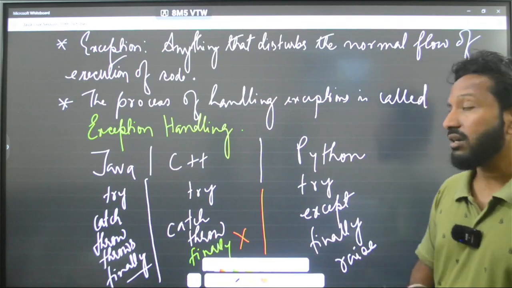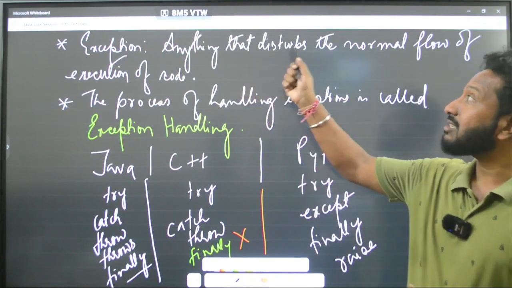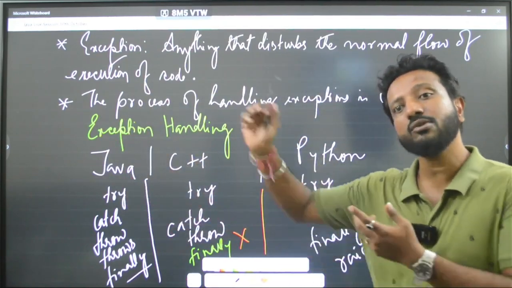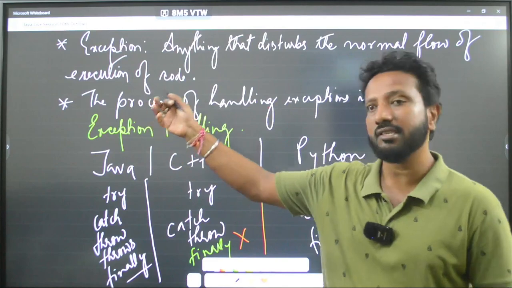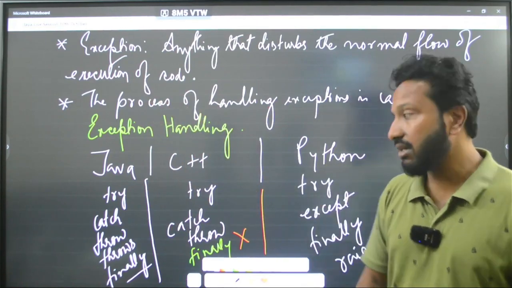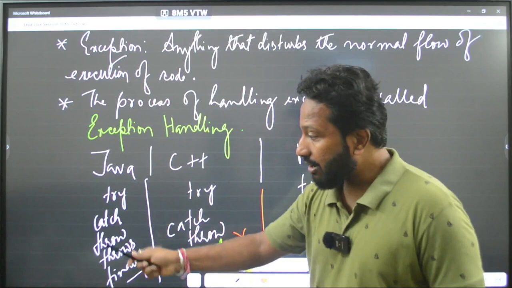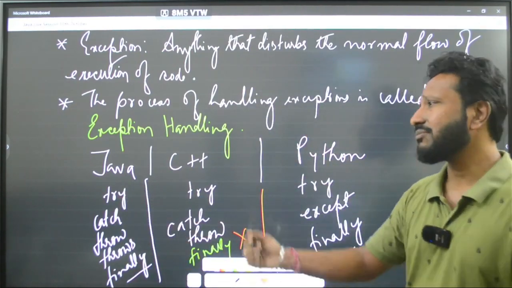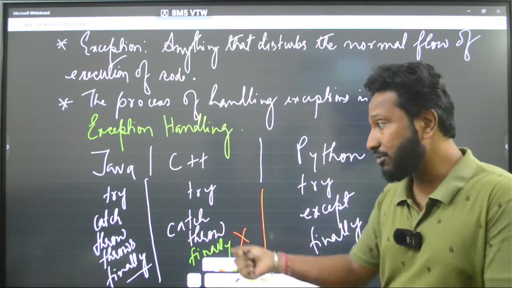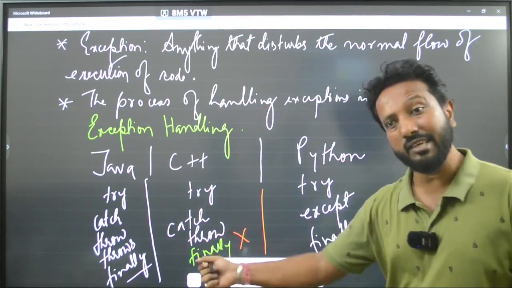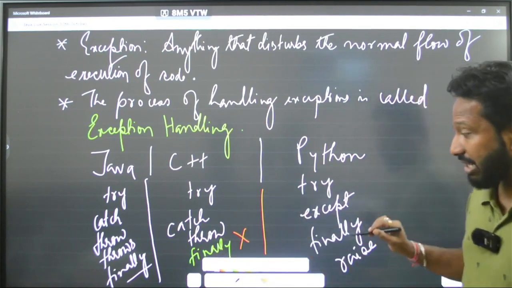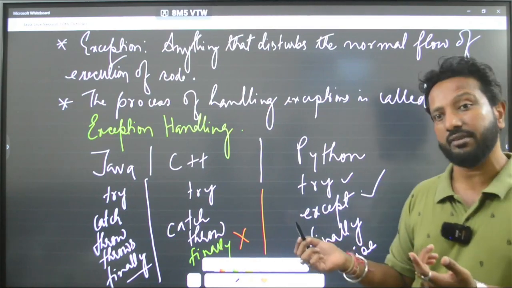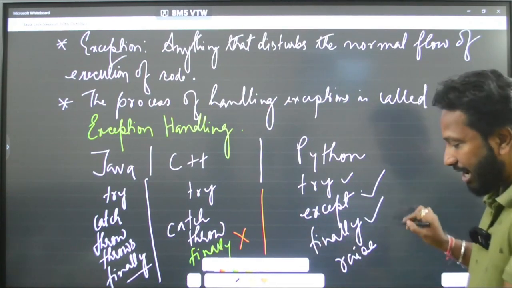So the definition I told you, anything that disturbs the normal flow of execution of code is called an exception. The process of handling those kinds of exceptions is called exception handling. Make sense? Now, in case of Java, there are 5 important keywords: try, catch, throw, throws, and finally. In case of C++, most of the times we use try, catch, throw, but there is no finally. I have highlighted that. In case of Python, we use try, we use except, there is no catch block. And then we have the finally block and we have raise.